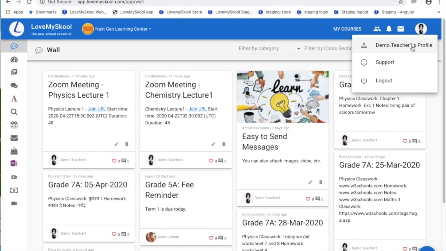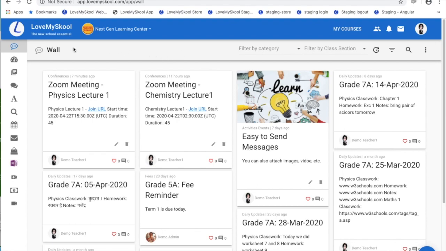teacher login. Love My School supports four kinds of roles: an admin, teacher, student, and a parent. So in this demo, we will mainly focus on the teacher's login. So I'm logged in as a teacher. The first thing that you see once you log in to Love My School is the wall post. So this is our messaging area.